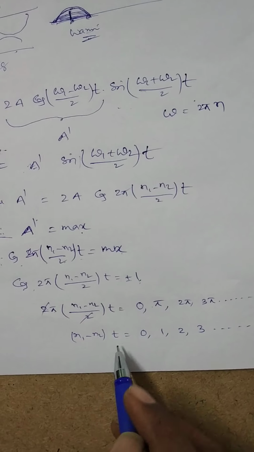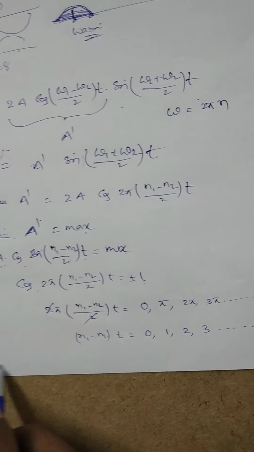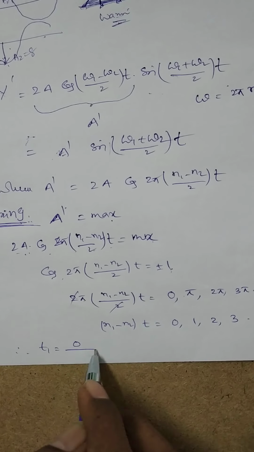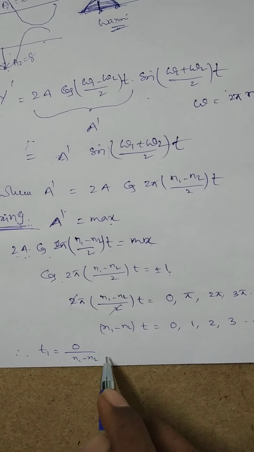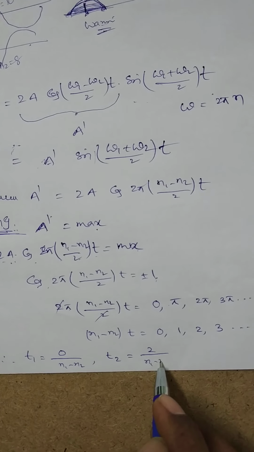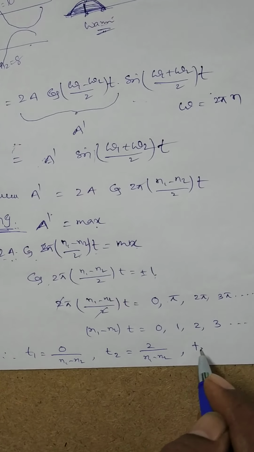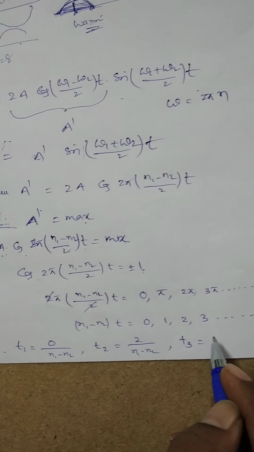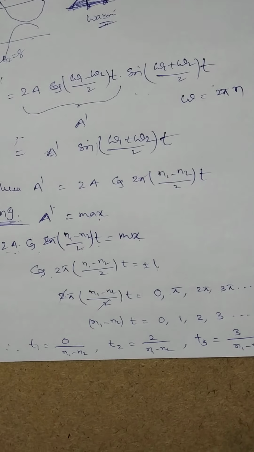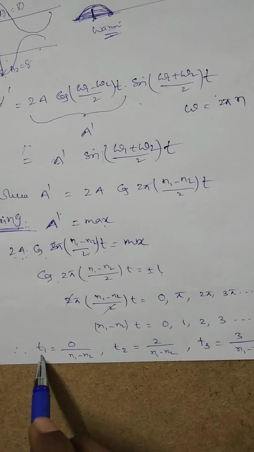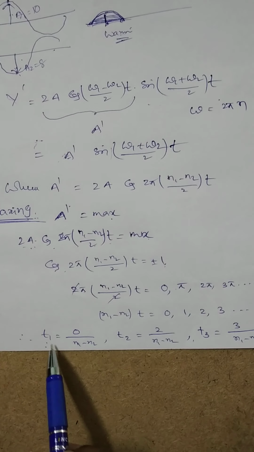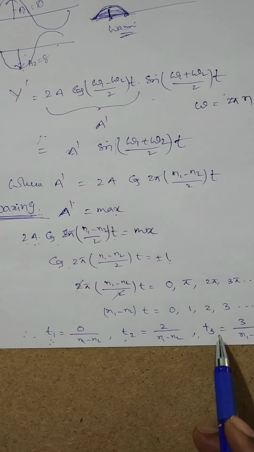From this equation, the time taken for the first maxima t1 is equal to 0 by (n1 minus n2). For the second one t2 is equal to 1 by (n1 minus n2). For the third one t3 is equal to 2 by (n1 minus n2) and so on. So these are the times taken to form the waxing of sounds: for the first waxing, the second waxing, the third waxing and so on.